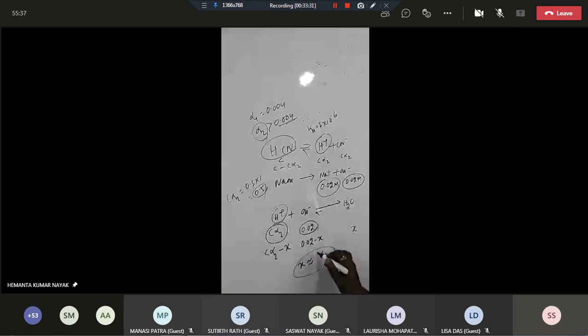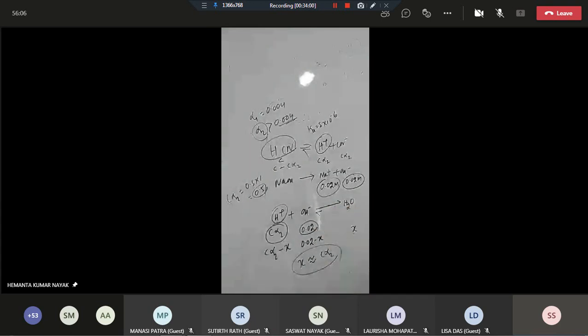That means this is almost fully consumed. Yes or no? X is nearly equal to 0. C alpha 2, that means this 0.02 OH minus concentration is larger than that C alpha 2. Therefore, you see that this is larger than this, correct? So if this is larger, then this one will not be fully consumed.